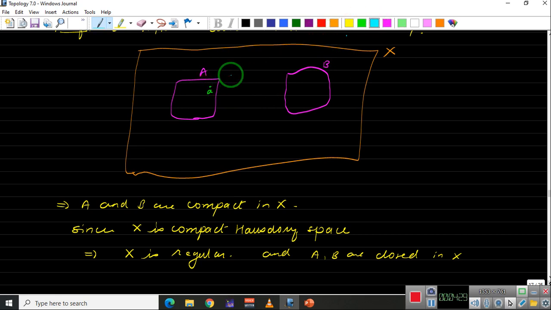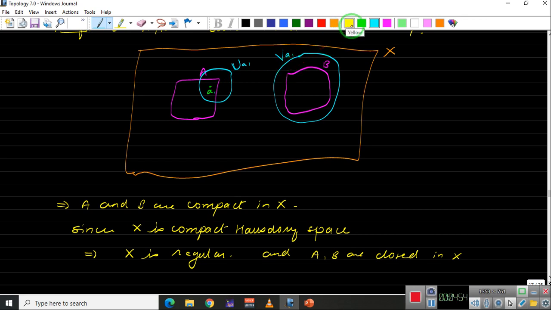For this a, we will have an open set which contains this a. Let us take U_a1, and another set which contains this B, say V_a1, such that U_a1 intersection V_a1 is empty.